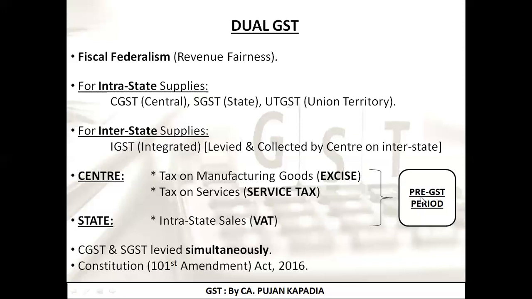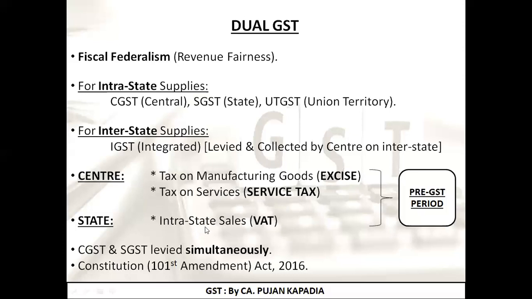Now, I am going to read about the pre-GST period. That is, before 1st July 2017, there were several indirect taxes which were applicable in our own country, India. Let's read it. First was the tax on manufacturing goods, which was under the name of excise duty. That is, if I am manufacturing any kind of goods, I need to pay a tax, the name of which was excise duty. If I am providing any kind of services in our country, then I need to pay service tax on it. So manufacturing goods paid excise, and on services it was service tax. These taxes were being governed by the central government, so the amount was going into the pockets of the central government.